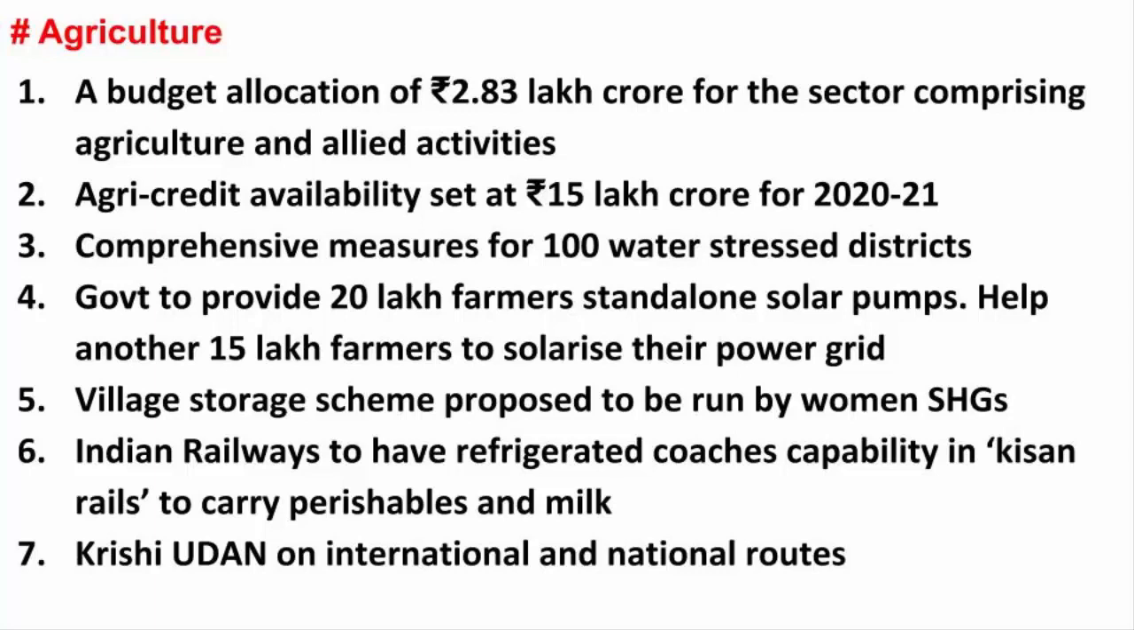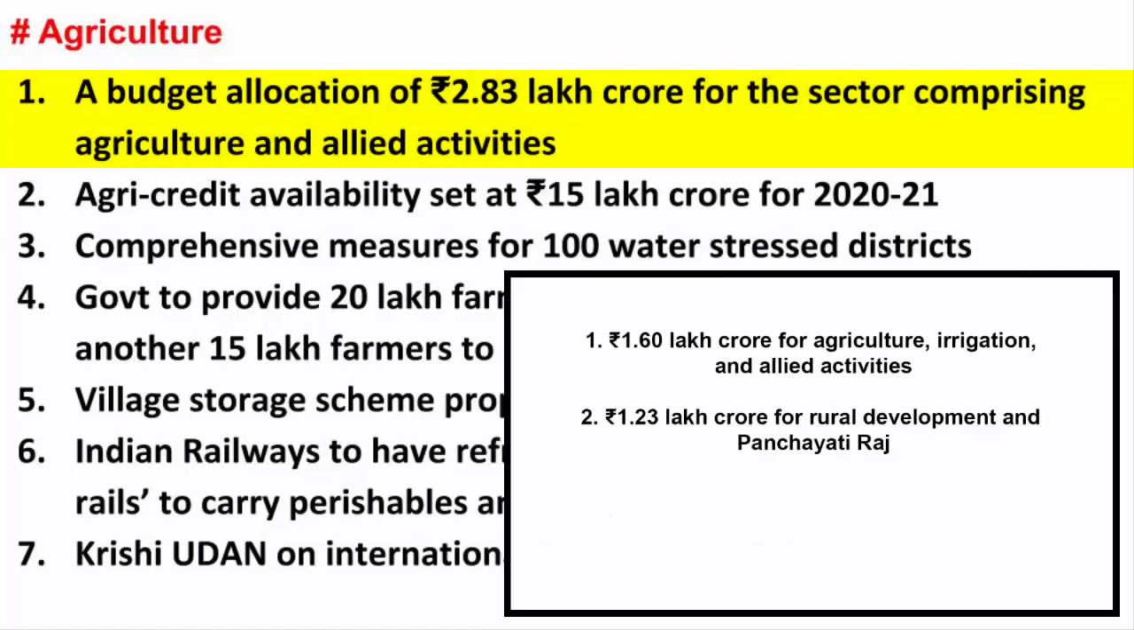Now let's go to the agriculture sector. The government has decided to allocate 2.83 lakh crore for the sector comprising agriculture and allied activities. Now this amount is divided into two portions: 1.6 lakh crore for agriculture, irrigation and allied activities and rupees 1.23 lakh crore for rural development and Panchayati Raj. The aim behind this move is to double the farmers' income by 2022.